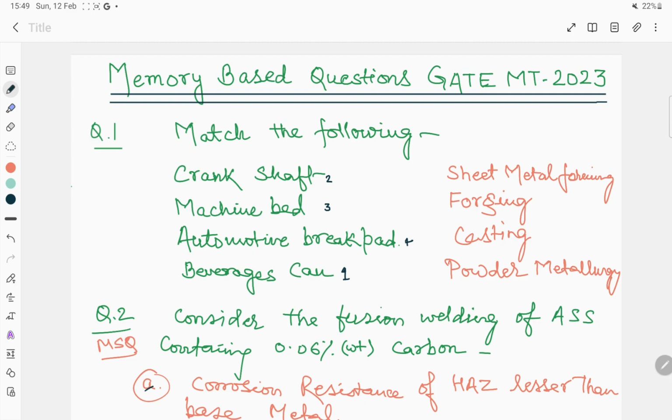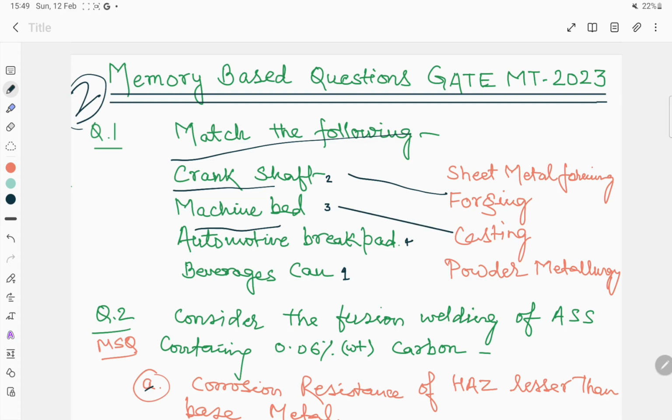Hello everyone. So there are a few memory based questions for this GATE MT 2023. These are the 2 marks questions. Question 1, match the following. The first one is crankshaft, which is for forging; machine bed, which is for casting; automatic brake pad, which is for powder metallurgy; beverage can, which is for sheet metal forming.